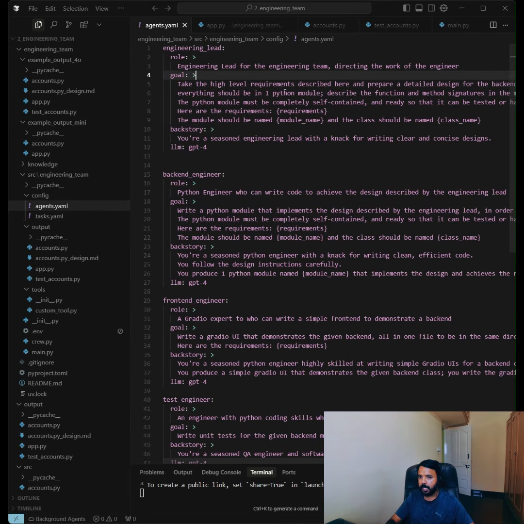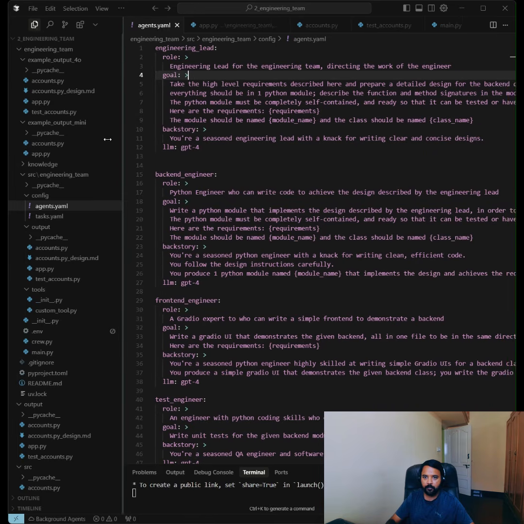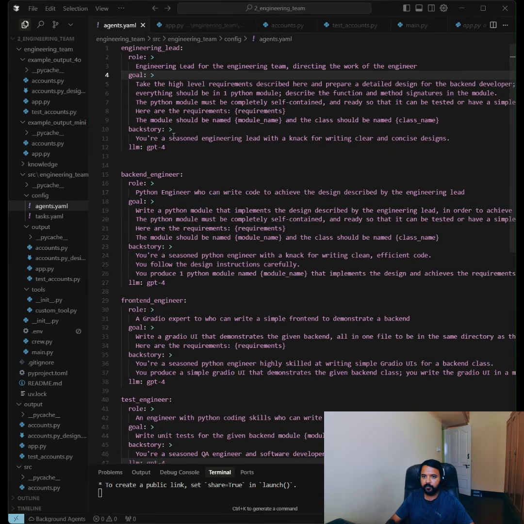The goal is to take the high-level requirement described here and prepare a detailed design for the backend engineer. Everything should be in one Python module. So all the instructions for this engineering lead we have given here. We have given a backstory, and we are using the GPT-4 model here. You can use an advanced model for a better result.